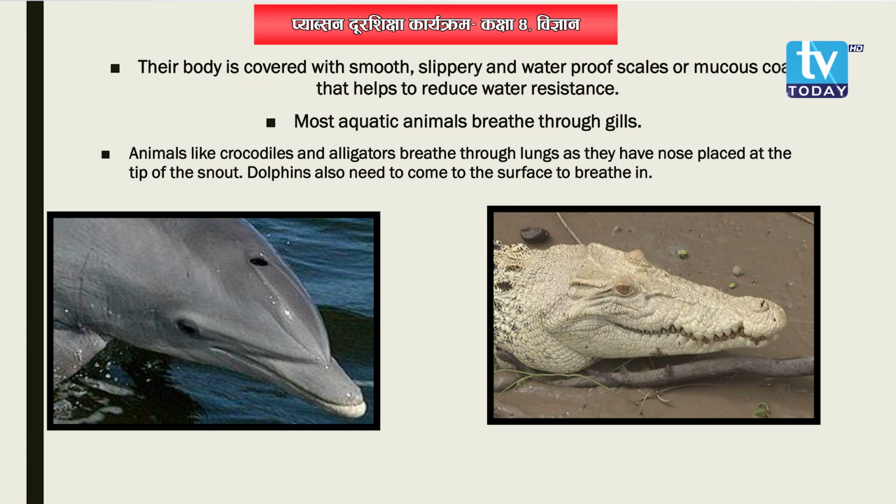Their smooth body helps them to control the water resistance when they are swimming. Control the water resistance means, as we have told, the force that stops something from moving or makes it move a bit more slowly than it was moving. So, the slippery body helps them to control the water resistance while they are swimming inside the water. Okay. Then, the next point is also very common. What do aquatic animals breathe with?